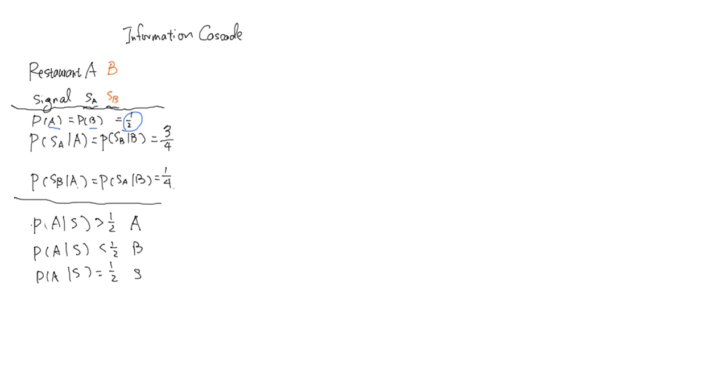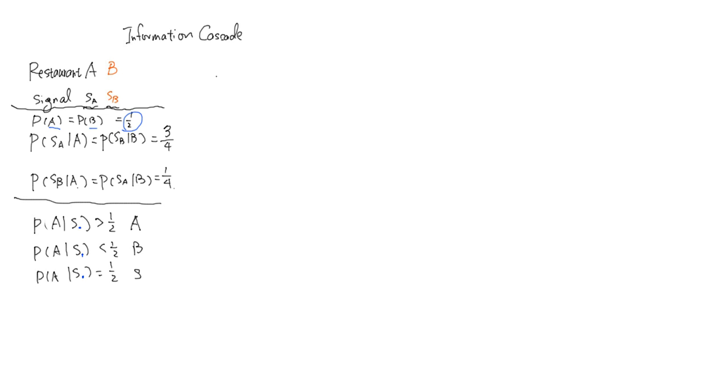The decision rule is something like this. The patron calculates the posterior belief based on the signal. Here we need to have a subscript which says either SA or SB. If the posterior belief is larger than half, then we'll go to restaurant A. If it's smaller than half, we'll go to restaurant B. If it's exactly half, so the patron is indifferent between A and B, we will go to whatever the signal says we should go.